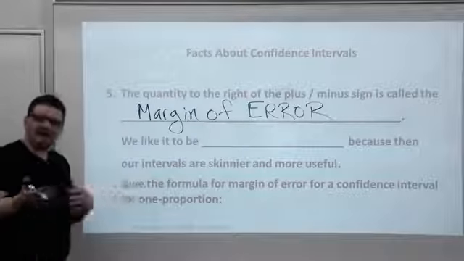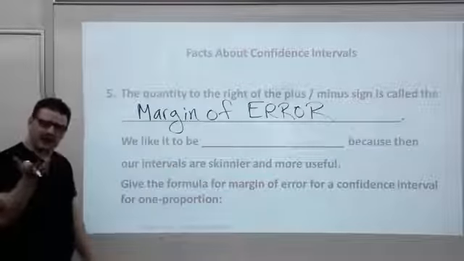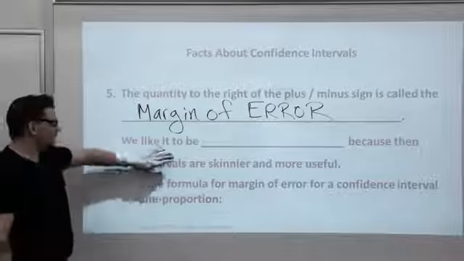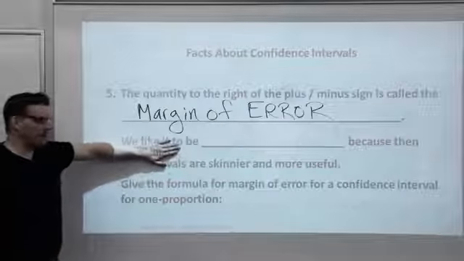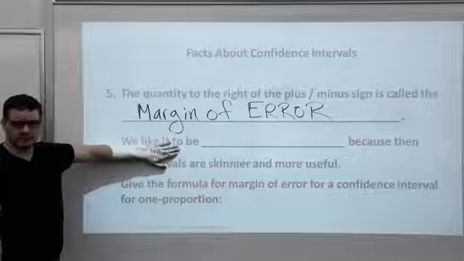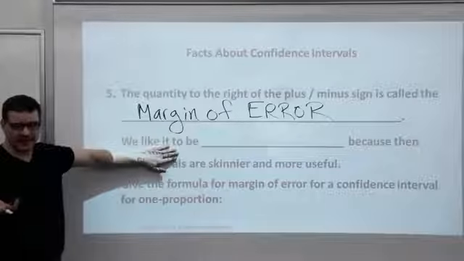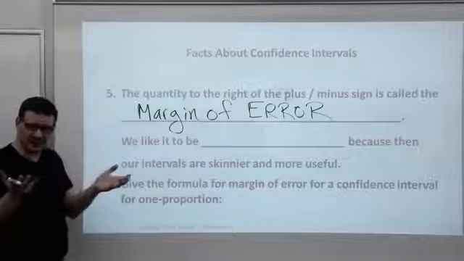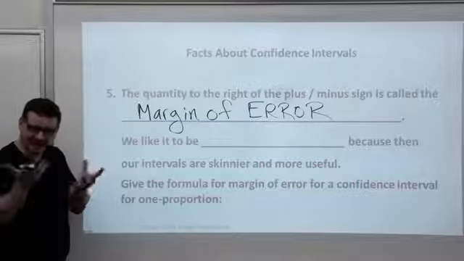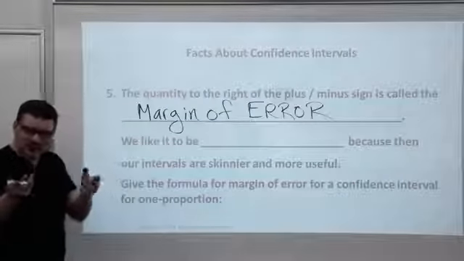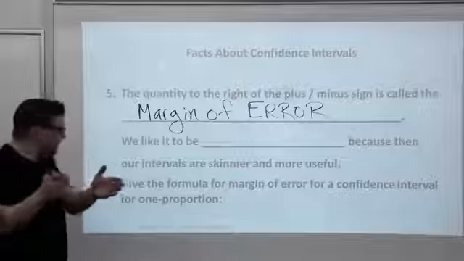So we're doing p hat plus or minus margin of error, right? That's that whole thing. We would like margin of error to be what? Big or small? Just think common sense. I prefer margin of error to be small, right? Sounds like accuracy. Sounds like my interval will be skinny, which might be a good thing.